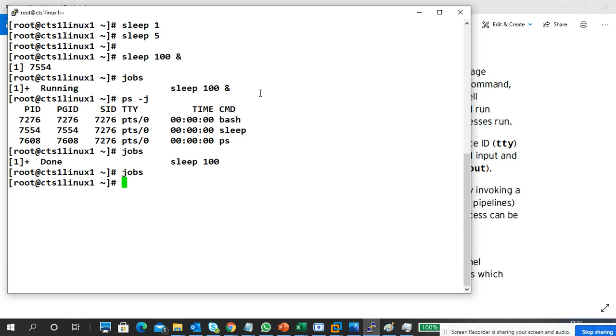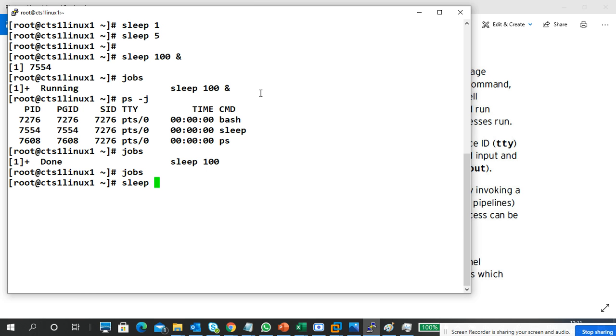So a foreground job means it displays on your screen. When I put a command like ps -ef, it displays the output and the process is completed. It exits. And if a process is running, it is on my screen only.